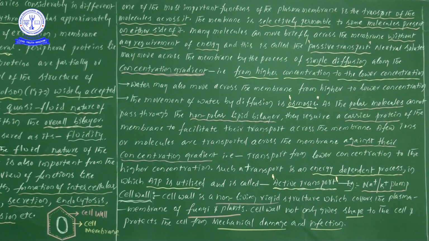Selectively permeable means how? I'll take one example. Suppose many molecules are standing at the door. If some molecules would like to come in, they have to take permission from the cell membrane. The cell membrane will say, okay, you come in, you don't come, next one you come in.